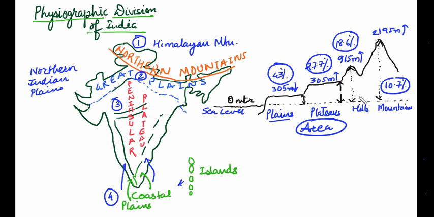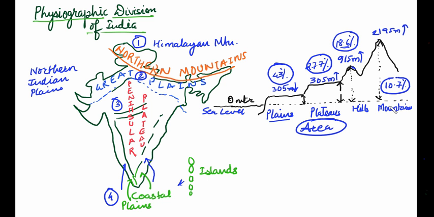Then hills, which start from the region with an elevation of 915 meter up to 2195 meter, which constitute about 18.6%.